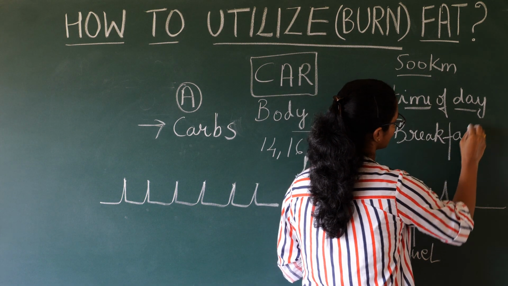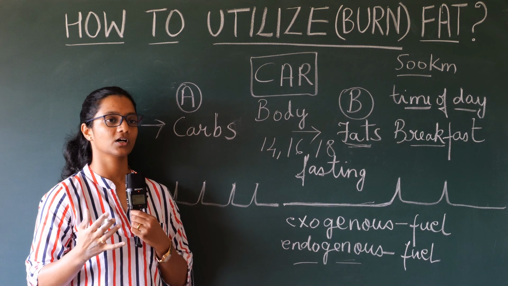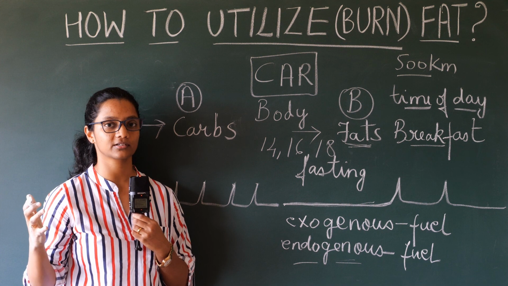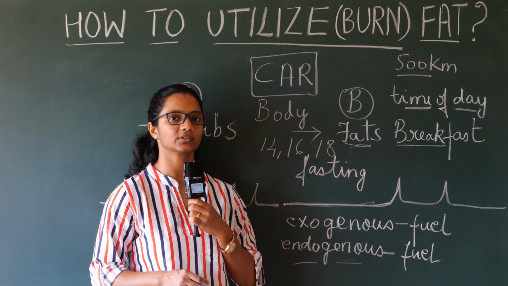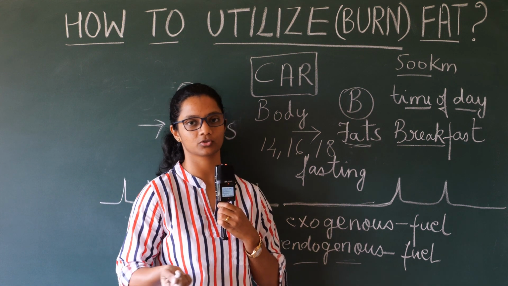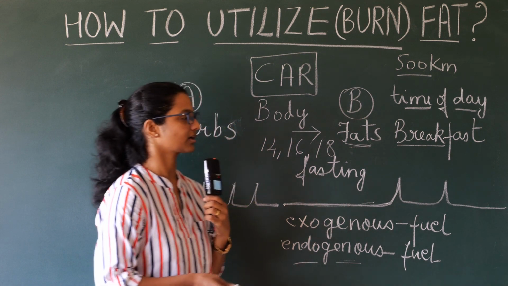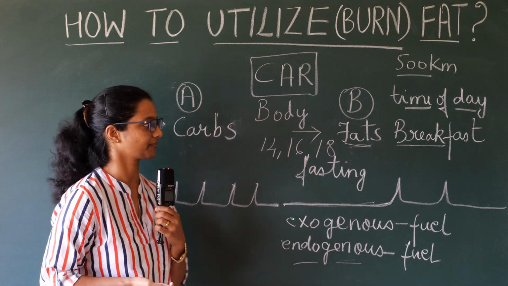Breakfast is nothing but breaking your fast. A long gap after your dinner, so you're breaking that long fast. So this gap can vary depending on every individual. It can be around 14 hours, 16 hours or even 18 hours.